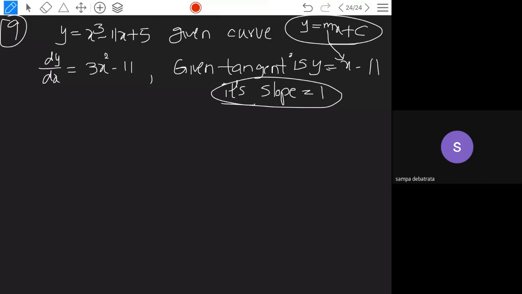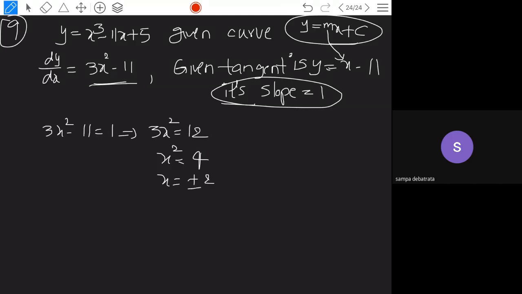So that is nothing but 3x square minus 11 is equal to 1. From this, 3x square is equal to 12. X square is equal to 4. X is equal to plus or minus 2. So take x is equal to 2, and find the y value. Take x is equal to minus 2 and find the y value. So whatever x and y values you get, that is 1 point, and another point. You are going to get 2 points. At these 2 points you are going to have the line whose slope is equal to 1.